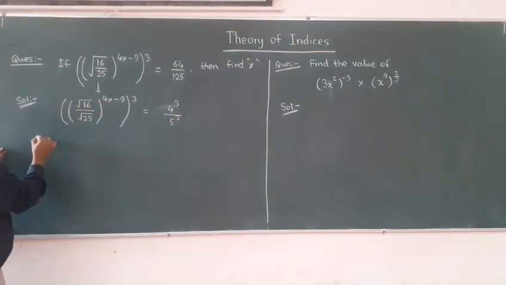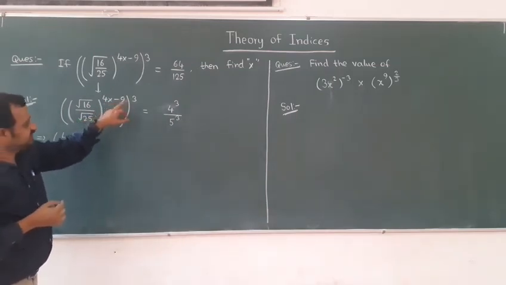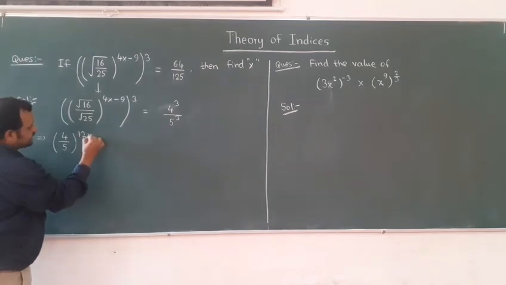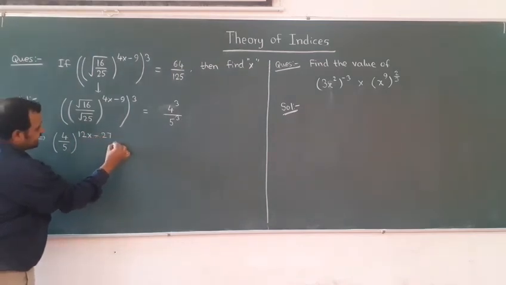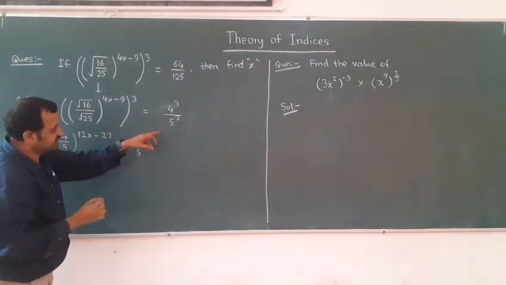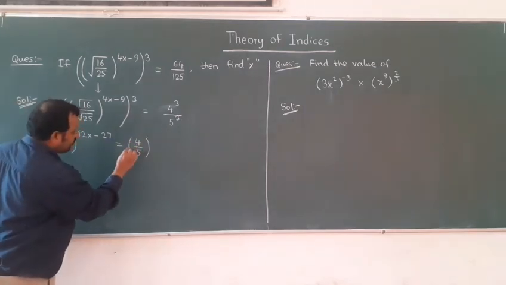Now look here, root 16 is nothing but 4, root 25 is nothing but 5 whole power. Again law of indices, we have to multiply the power. So 3 4s are 12x minus 27 is equal to 4 by 5. Now again law of indices, this we can write as whole power 3.